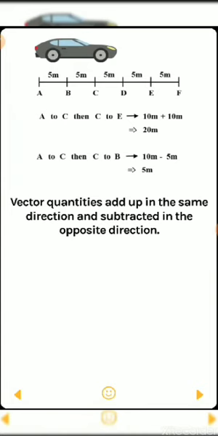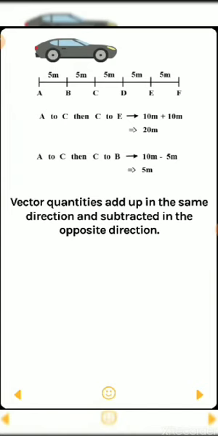Vector quantities add up in the same direction and are subtracted in the opposite direction. You just see here, one example is given. From A to C, then C to E: 10 plus 10 meter is equal to 20 meter. From A to C, then C to B, then we have to subtract: 10 meter minus 5 meter is equal to 5 meter. That means the total distance, how much amount of path we have covered.